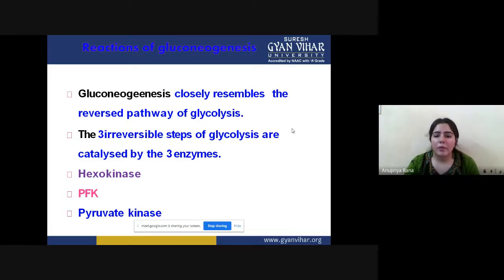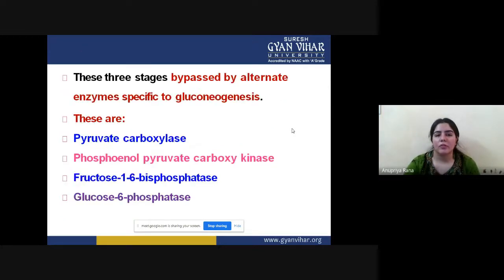So these three irreversible steps of glycolysis, in the gluconeogenesis reaction, are catalyzed by three enzymes: hexokinase, PFK, that is phosphofructokinase, and pyruvate kinase. These are the three basic enzymes which are bypassed in the gluconeogenesis process. These three stages are bypassed by alternate enzymes specific to gluconeogenesis. Now we have to see what are the alternate enzymes specific for gluconeogenesis.